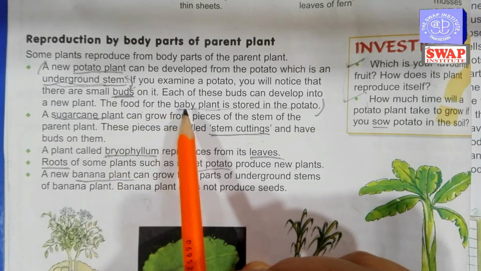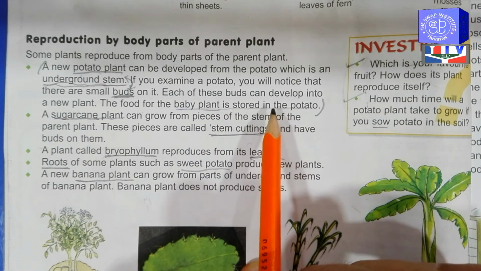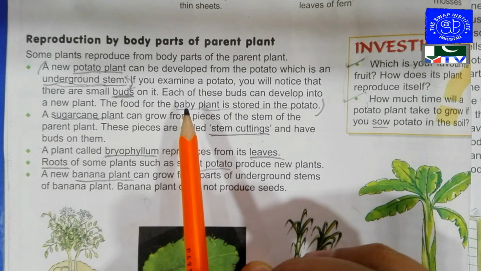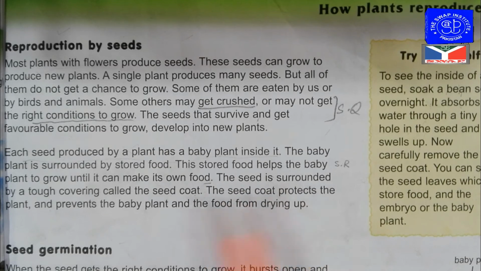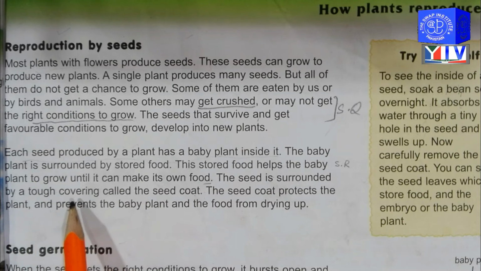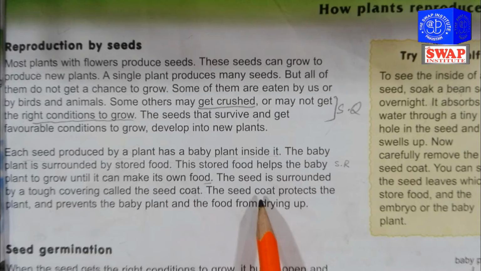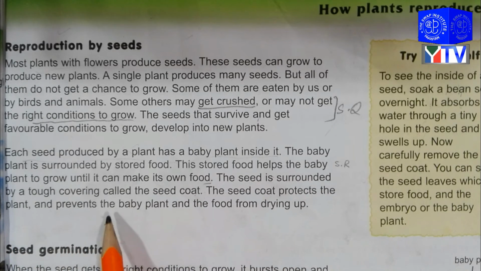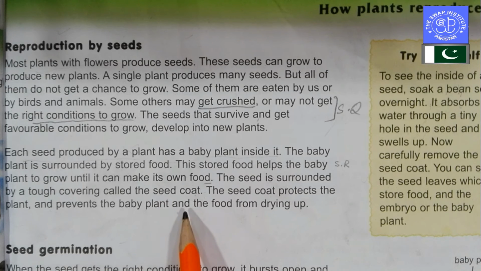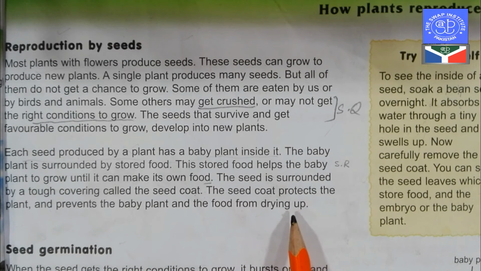So the food for the baby plant is already stored in the potato. No need to make new food for the baby plant. The seed is surrounded by a tough covering called the seed coat. The seed coat protects the plant and prevents the baby plant and the food from drying up.